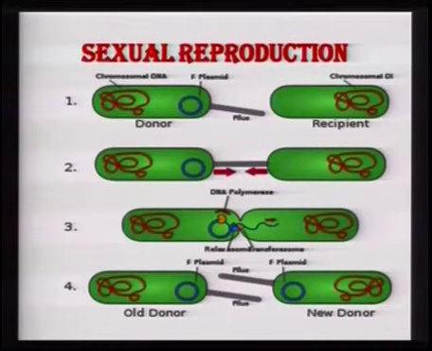Now, in conjugation, one of the bacteria acts as a donor, whereas the second bacterium acts as a recipient. The donor bacterium gives out a pilus. Pilus, I have already told earlier, is made up of protein and helps to join with the other bacteria.